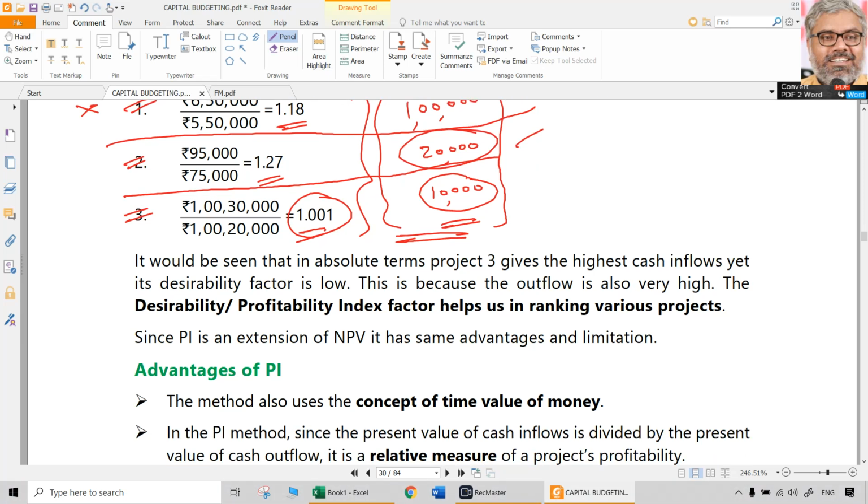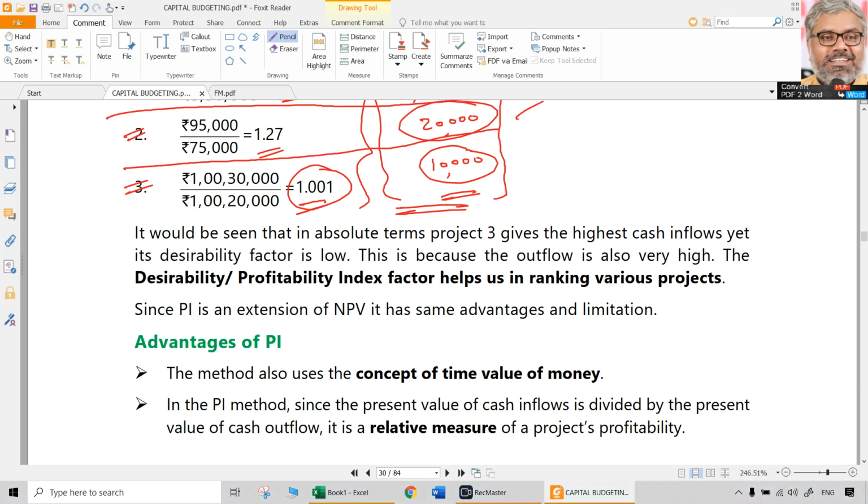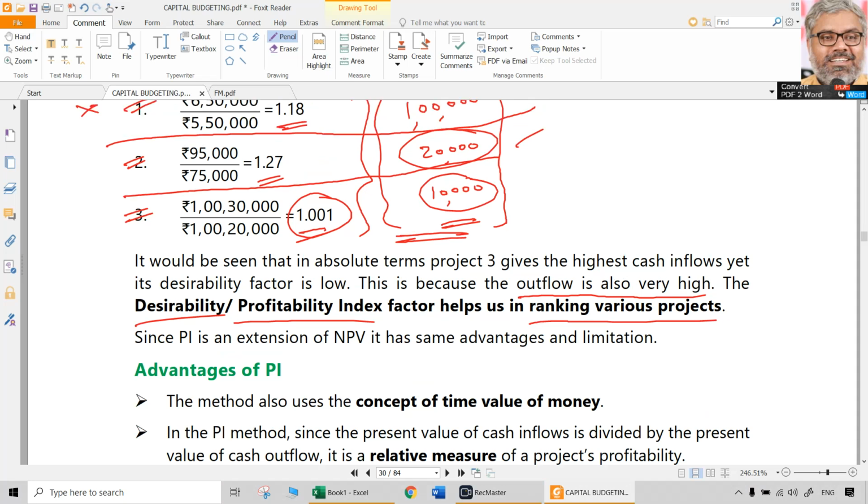So when you look at this, in absolute terms, the present value of cash inflows for project 3 is very high, yet desirability factor is very low and NPV is also very low. Why is that? Because outflow is very, very high. So that is where this profitability index or desirability factor will help us in ranking various projects.